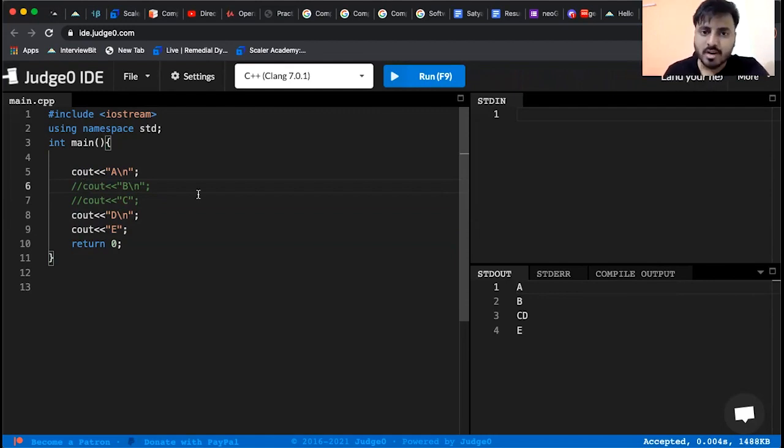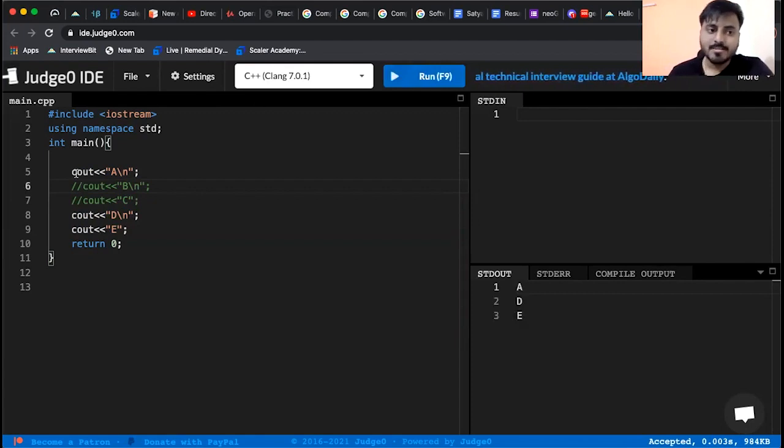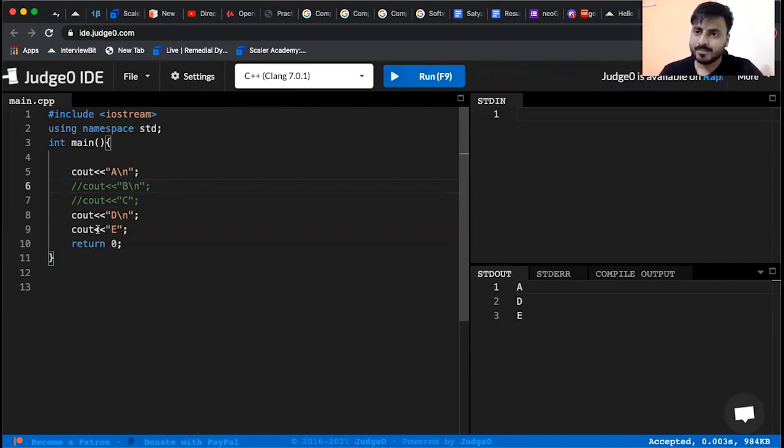Say for suppose now if you execute this program, what will be the output? It will be A, D, E. Why? Because you are skipping line B and C, and you're only executing A, D, and E. All right. If you want to skip a single line from execution, you will simply keep two forward slashes in front of the line.